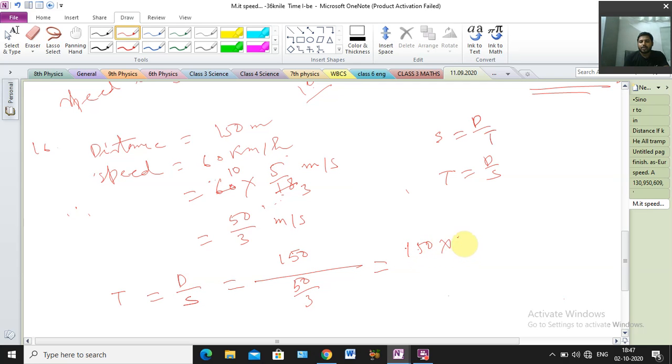So 150 into 3 comes in the numerator, and 50 in the denominator. The unit will be second, because we are finding the time. Cancelling the zeros, 5 3s are 15, so we get 3 into 3, that is 9 second.